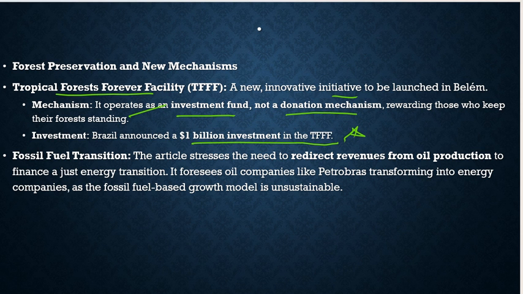Then fossil fuel transition. The article stresses the need to redirect revenues from oil production to finance a just energy transition. It foresees oil companies like Petrobras transforming into energy companies, as the fossil fuel based growth model is unsustainable. That is exactly what is known to everybody.